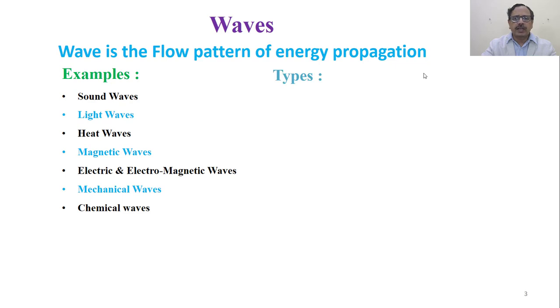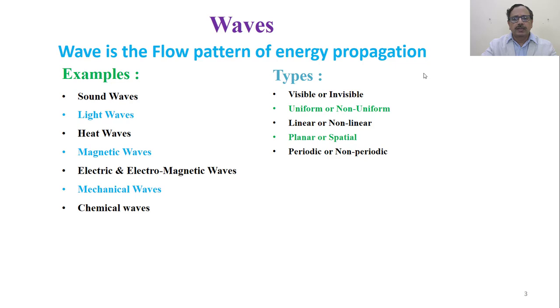What are the various types of waves? It could be visible or invisible. It can be uniform or non-uniform, linear or non-linear, planar, which moves in a plane, or it can be in space. It can be periodic, which repeats, and non-periodic.